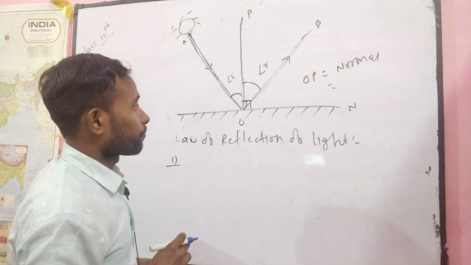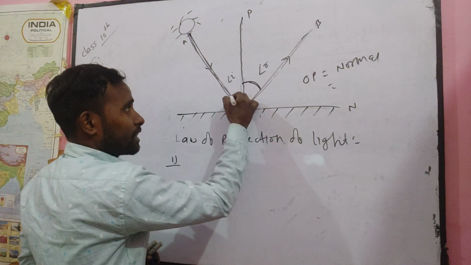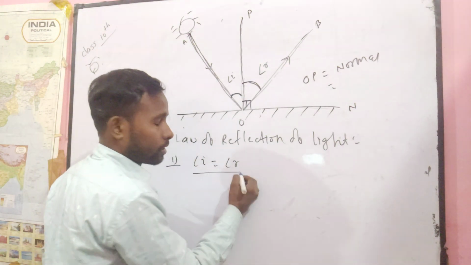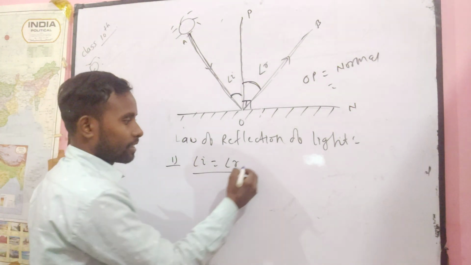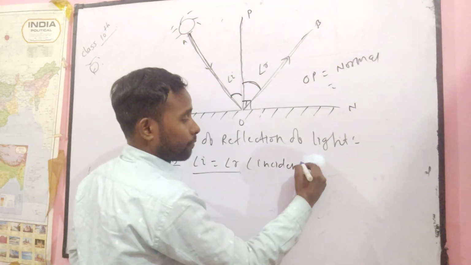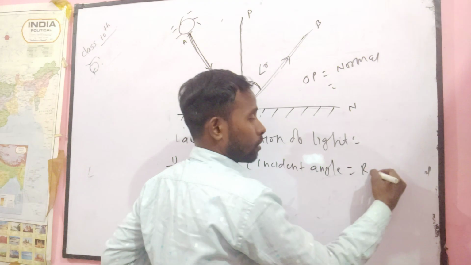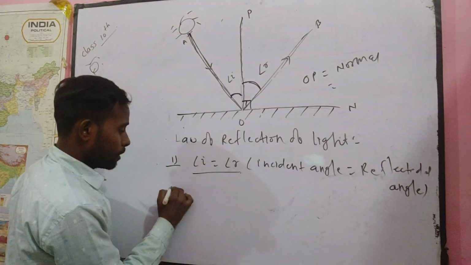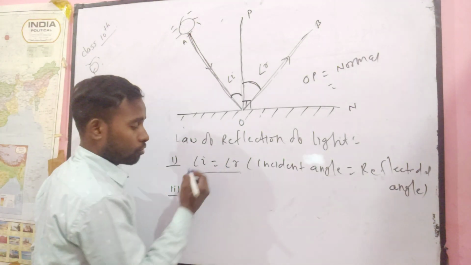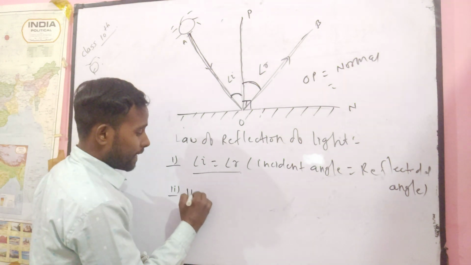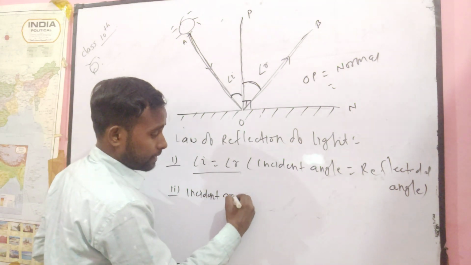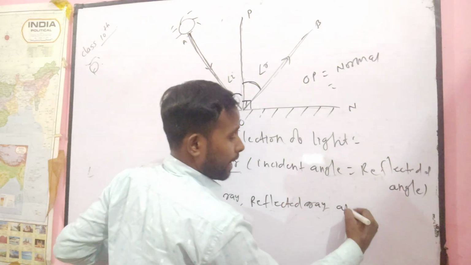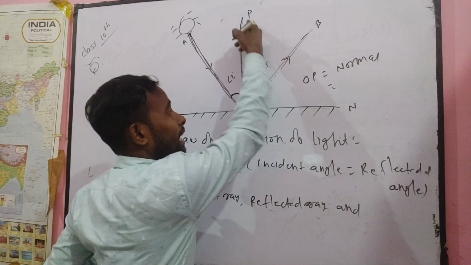The first law is very easy. The incident angle is equal to the reflected angle. Right here, angle i is equal to angle r. This is the first law. You can write in the definition: incident angle is equal to reflected angle. I think you understand. Next, this is your i, this is your r. Next will be your incident ray, reflected ray, and the normal.